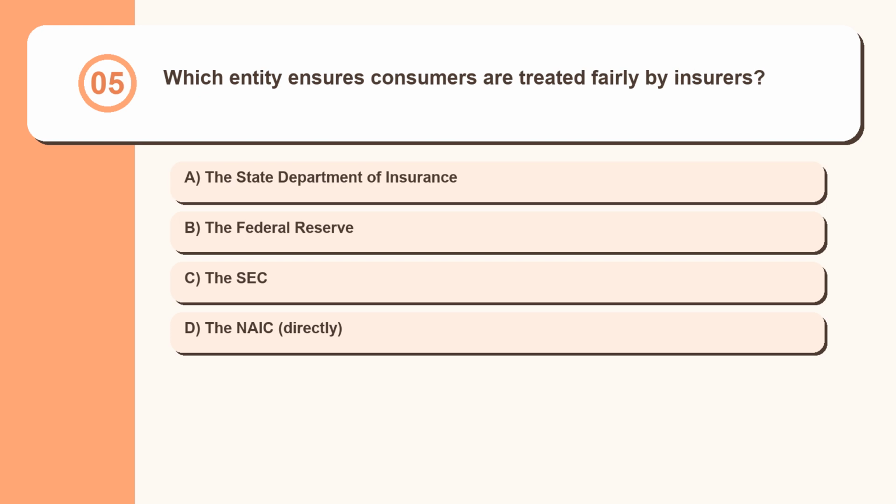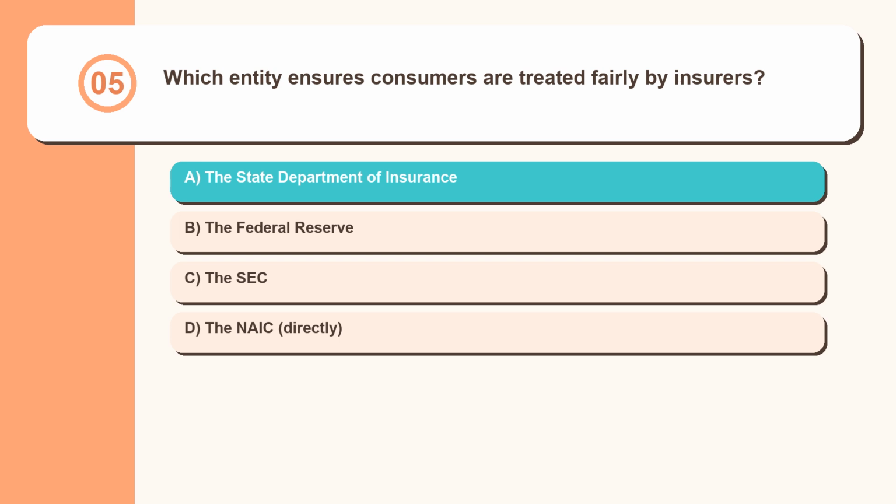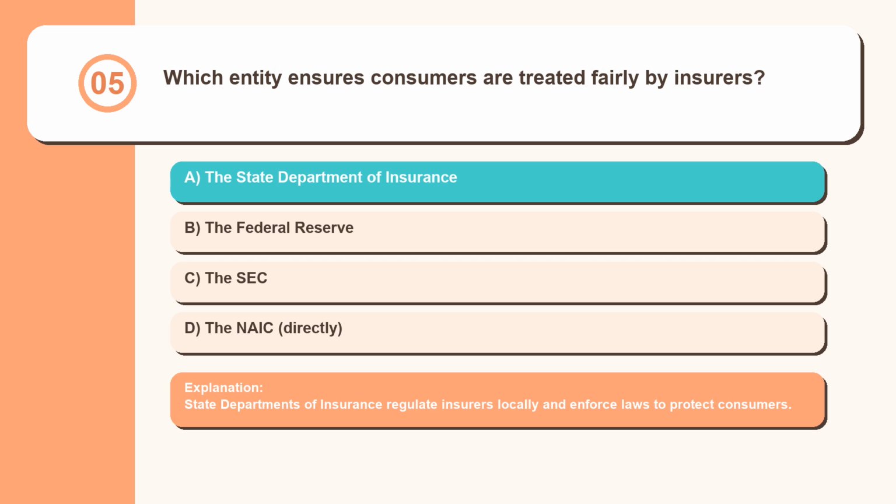Question 5. Which entity ensures consumers are treated fairly by insurers? The State Department of Insurance, the Federal Reserve, the SEC, the NAIC. State departments of insurance regulate insurers locally and enforce laws to protect consumers.